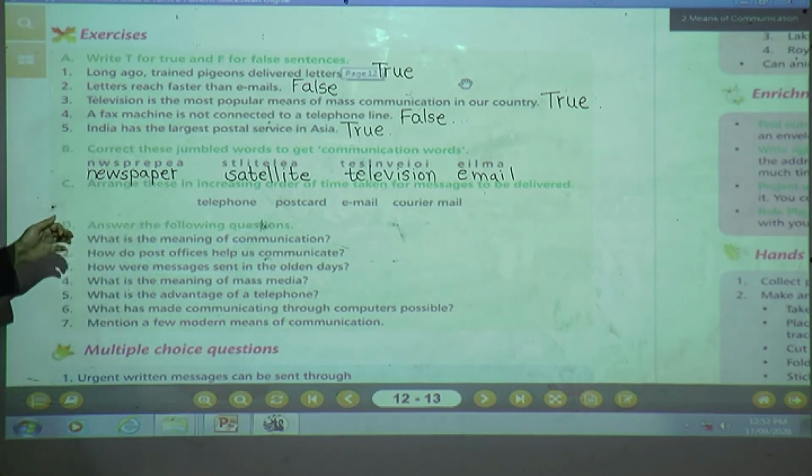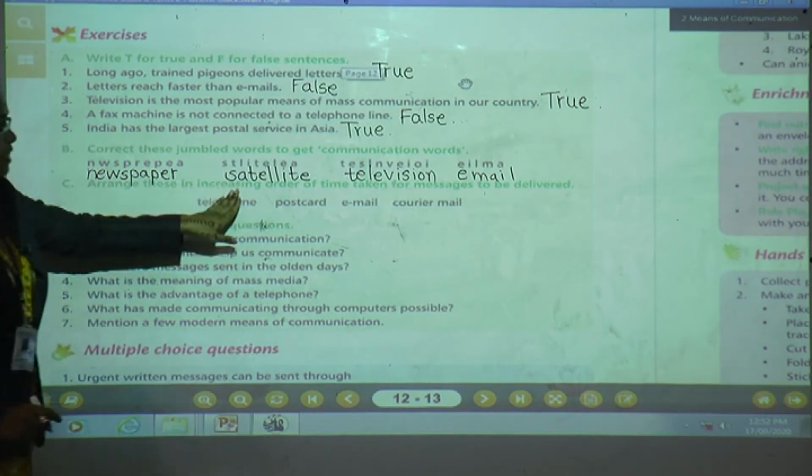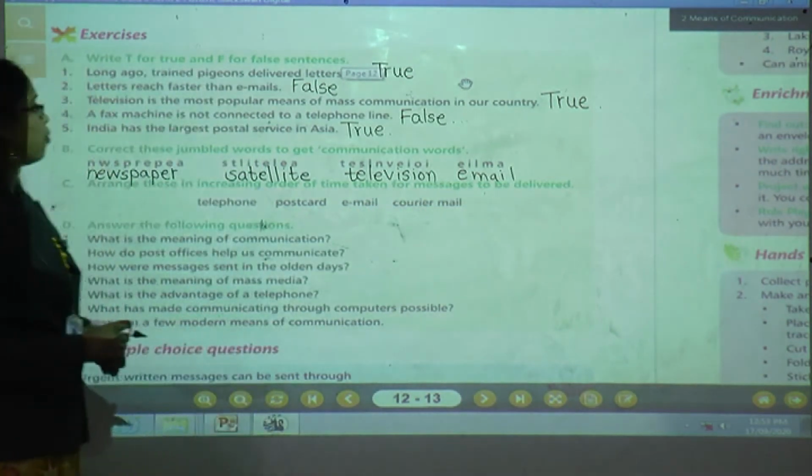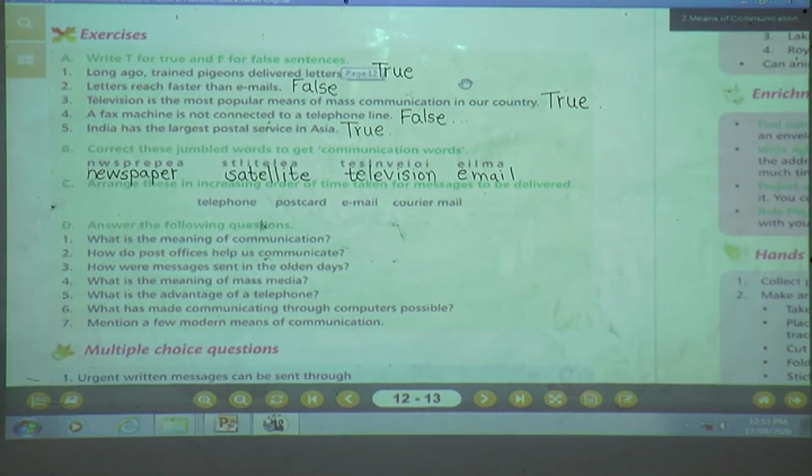Okay, next question. Arrange these in increasing order of time taken for a message to be delivered. What are you going to do in this question? You are going to arrange these in increasing order of time, which takes more time for the message to be delivered. What options have they given? First is telephone. Number 2 is postcard. Third one is email, and fourth one is courier mail.